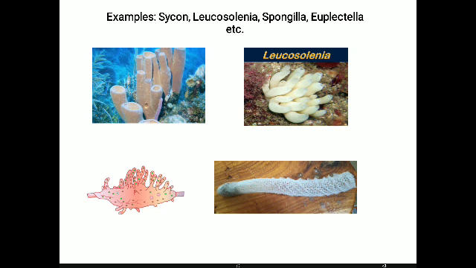These are the examples of the phylum Porifera: Sycon can be seen here, Leucosolenia, Spongilla, Euplectella, and some more examples that can be seen. So dear student, this is all about the